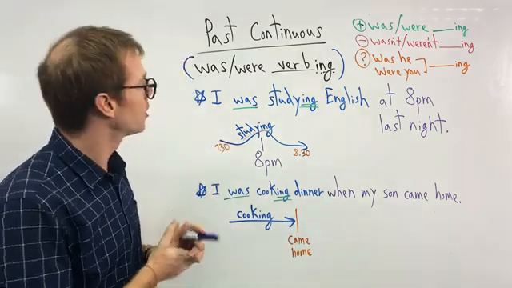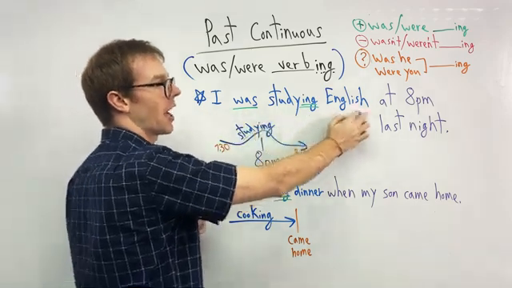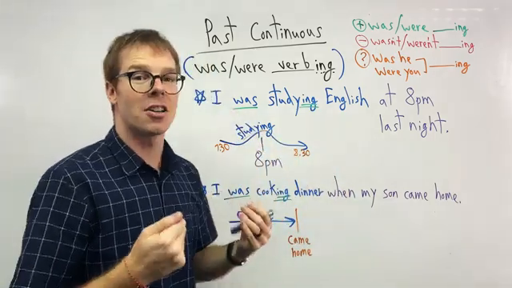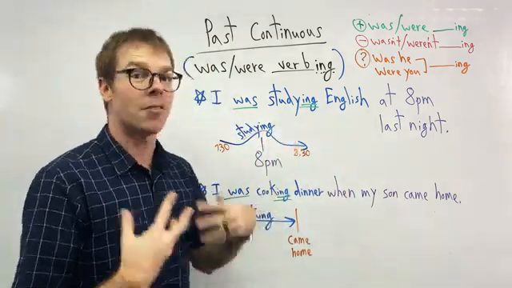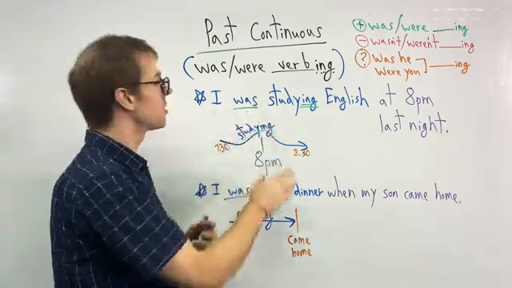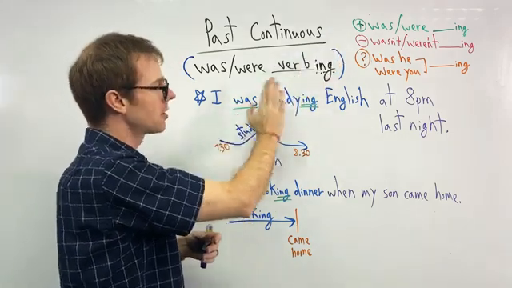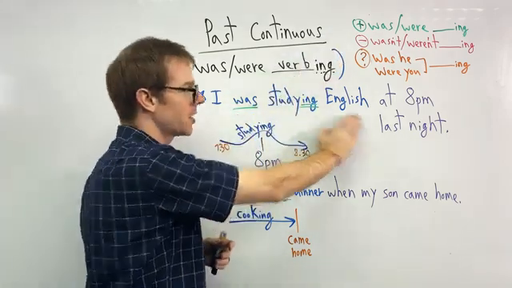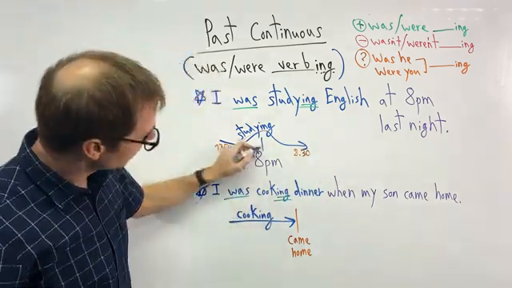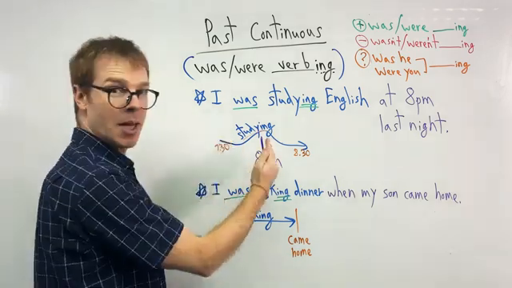My example here: I was studying English at 8 p.m. last night. Because it's past, I cannot use am, is, are, right? I have to change to the past form. Am, is, are changes to was and were. So here, I was studying English. And then if it's continuous in the past, I need that specific time, right? 8 p.m. last night.